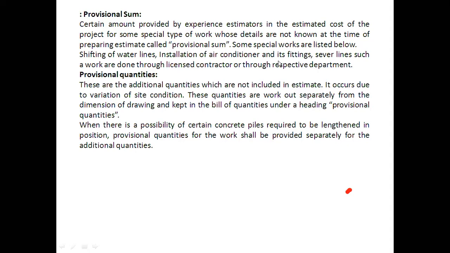Okay. Or there are some special works which are not included in my previous estimate, but now there is a need to add them, like installation of the air condition. This is the best example because after building a house,